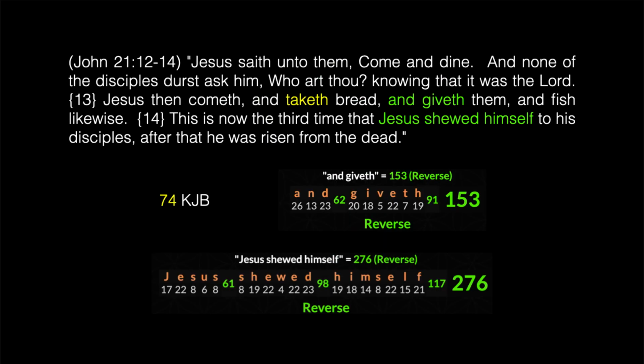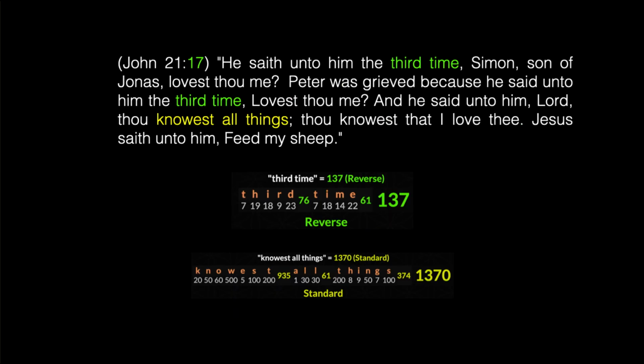And if we look at the next 3 verses, there's some interesting patterns here. The word taketh occurs 74 times in the King James Bible. The phrase and giveth, the reverse of that is 153. And the phrase Jesus showed himself has a value of 276, using the reverse. The 276 souls saved in Acts 27. Now let's go to the 17th verse.